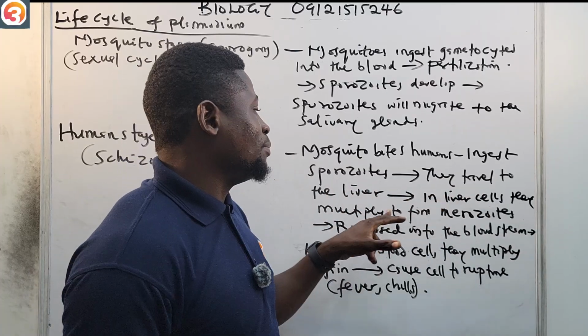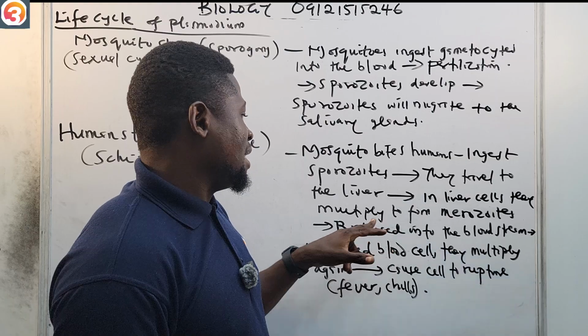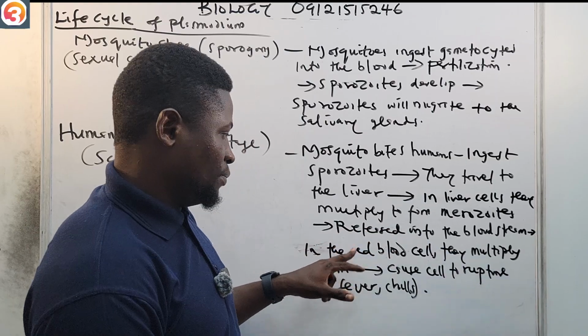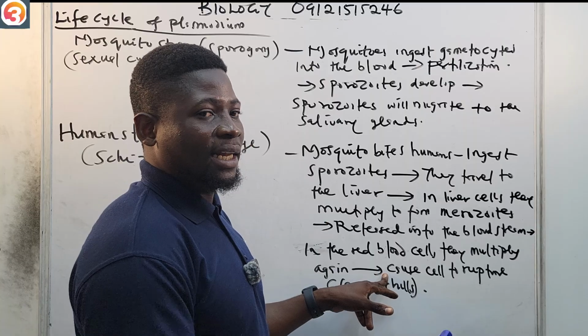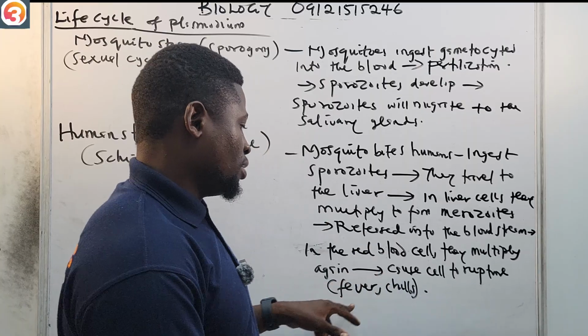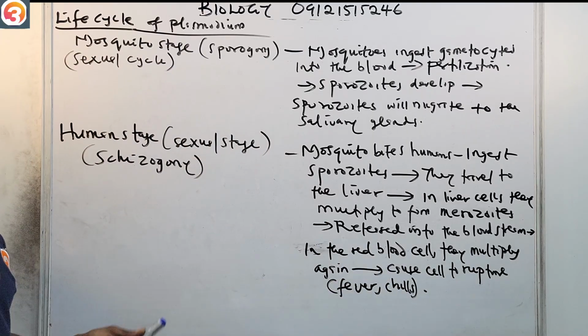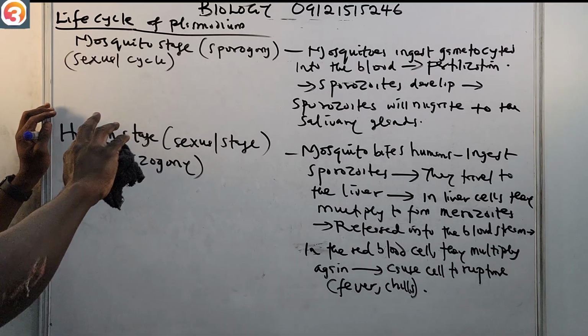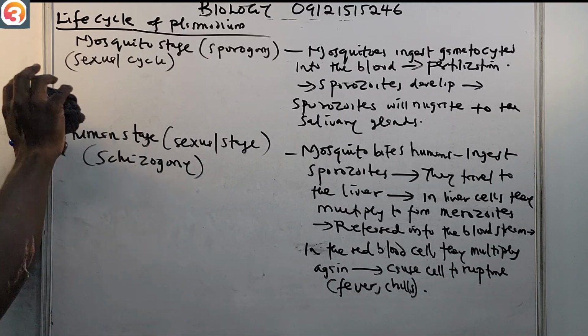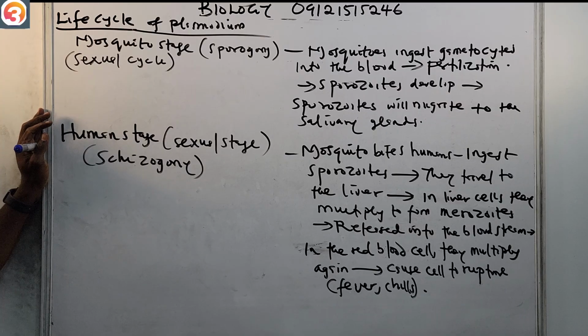In the liver cells, they multiply to form merozoites, which are released into the bloodstream. In the red blood cells they multiply again, then cause cell rupture, and the person begins to get symptoms like fever and chills. So this is what happens in the life cycle of Plasmodium.